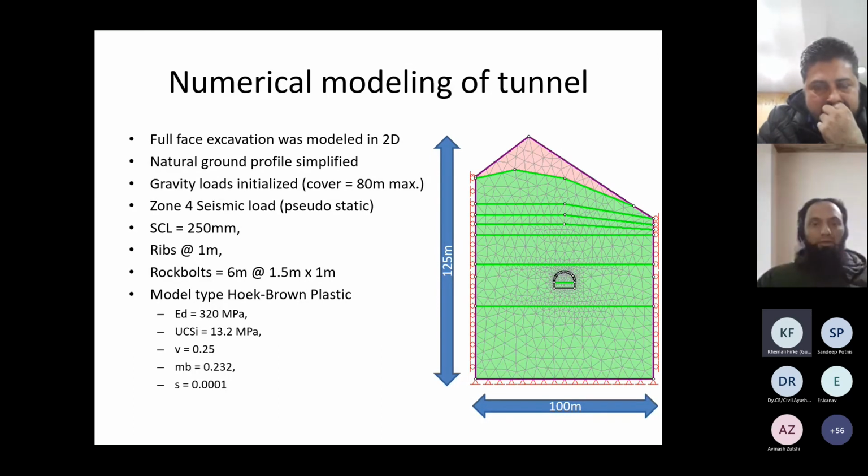Then in the model itself, we have done some iterations and see that there is a need to improve the primary support suggested by the Barton charts, the Q charts. Then we have gone with thick sprayed concrete of 250 mm and rock bolts of 6 meters and ribs at the rate of 1 meter center to center. The Hoek-Brown plastic model was used because we have seen that Mohr-Coulomb was not providing accurate results.